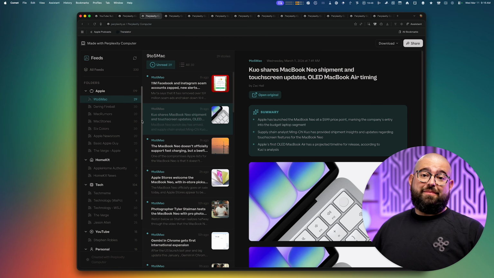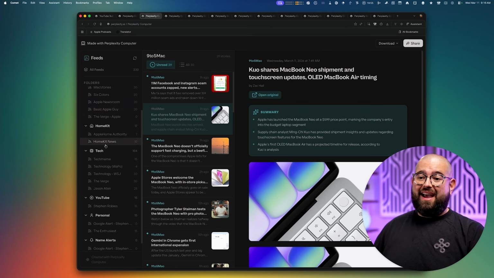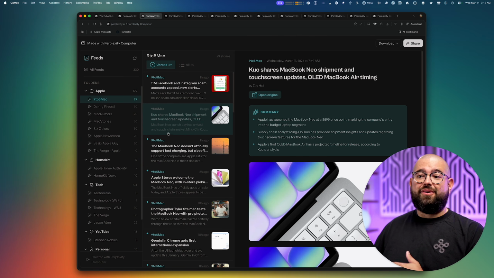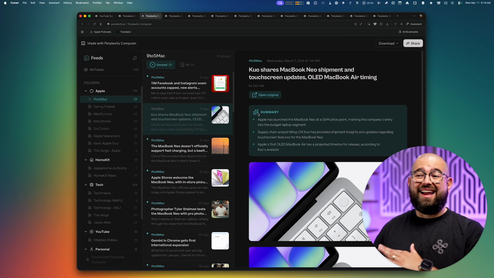Another example, I asked computer to build an entire RSS reader. I gave it an OPML file, an export from one of my other reader apps, and it made this entire RSS reader. I'm able to mark articles as read or unread, and I asked for a specific feature, which is to put a summary at the top of every article, and computer just did it.